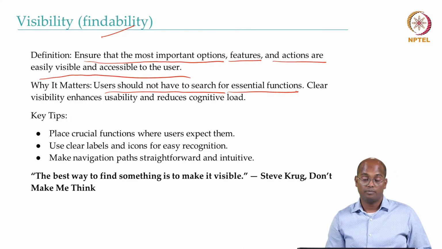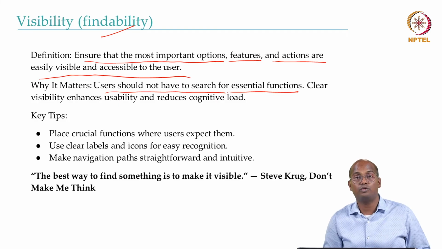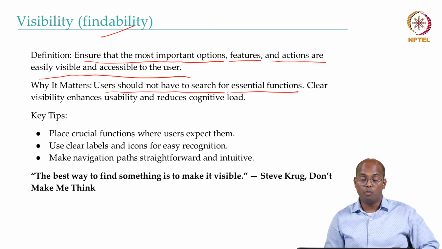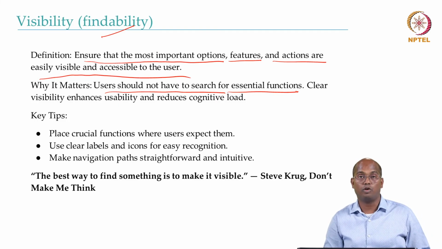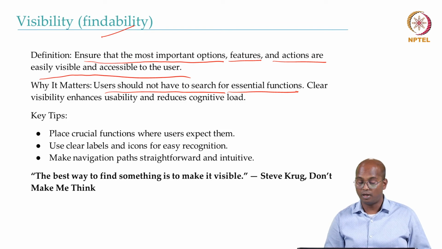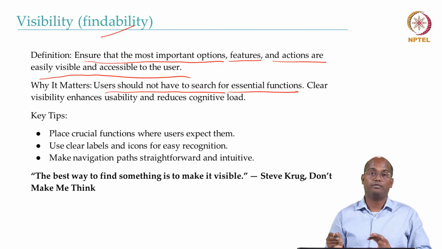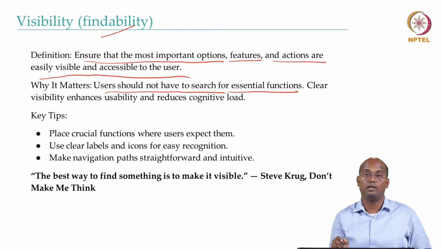On the different applications that you use, you see the most common feature is on the top. For example, with cab booking apps like Ola, Uber, Blue Cab, Rapido, you can quite easily find how to book your ride.